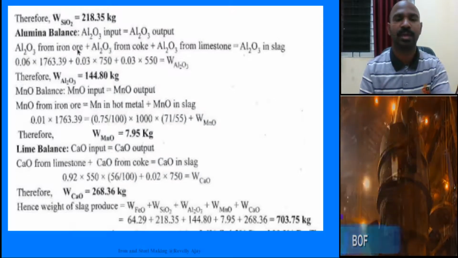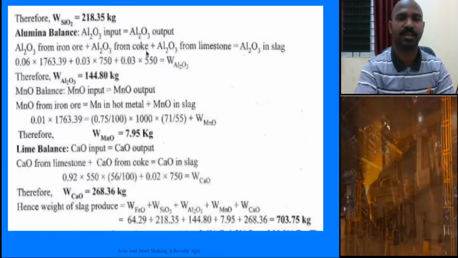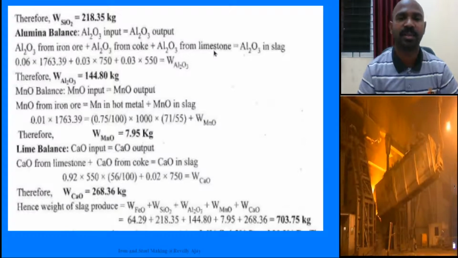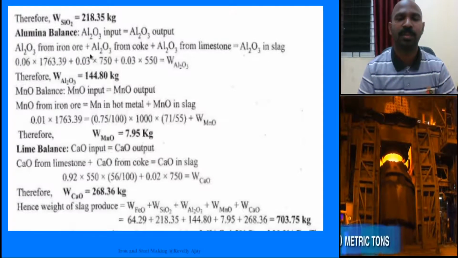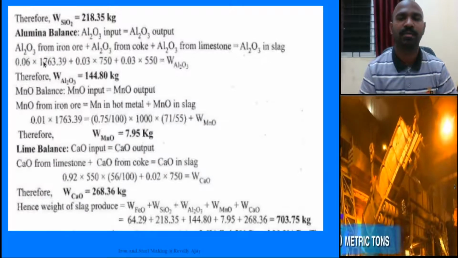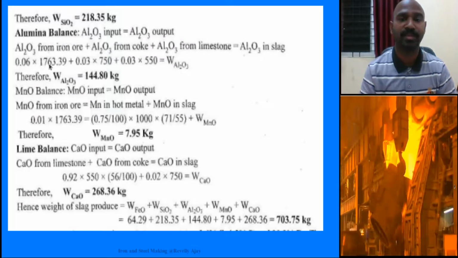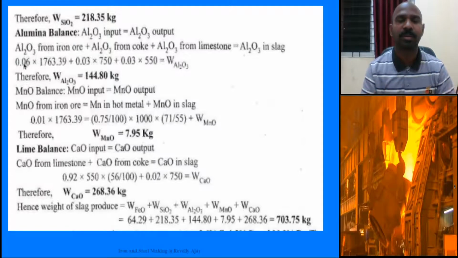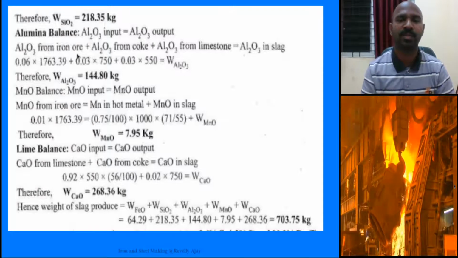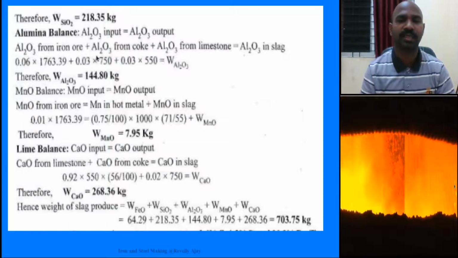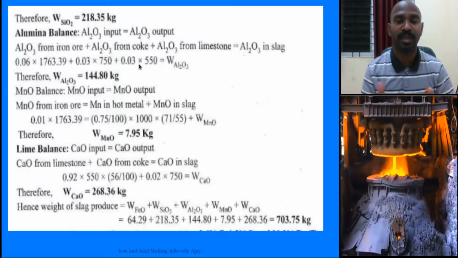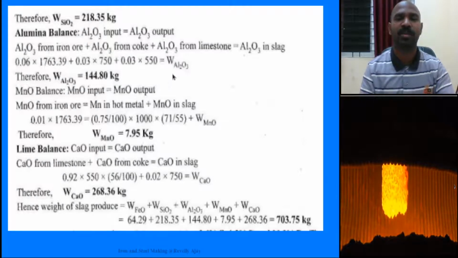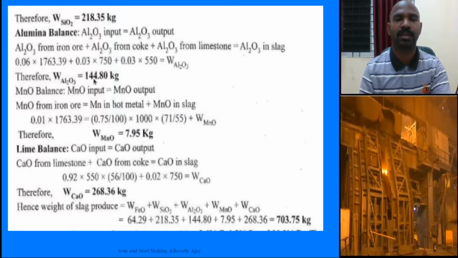Now coming to the alumina balance: Al2O3 input, Al2O3 output. Al2O3 from iron ore plus Al2O3 from coke and Al2O3 from limestone equal to Al2O3 in slag. All these are input and this is output. So in iron ore, 1763.39 into 0.06, Al2O3 impurity is there. In coke, 0.03 Al2O3 is there, 750, and in limestone, 550 into 0.03. This is the weight of Al2O3. So the weight of Al2O3 is finally 144.8.